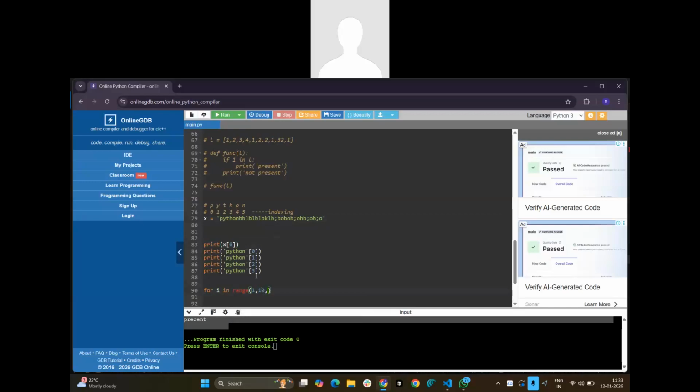Step. If I want only the even numbers, what can I do now? Jumping, right? This is the way, right?